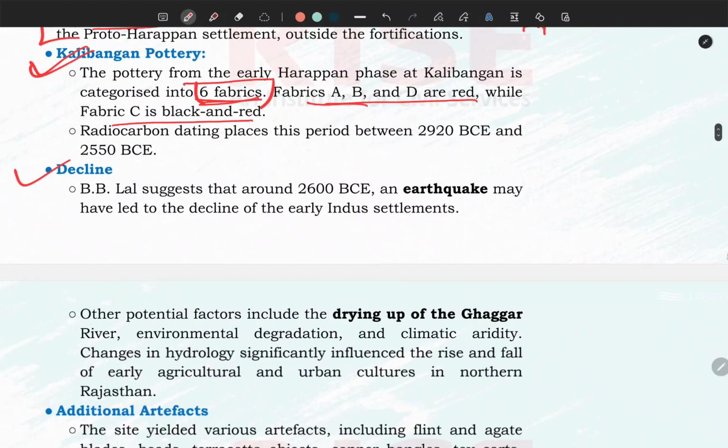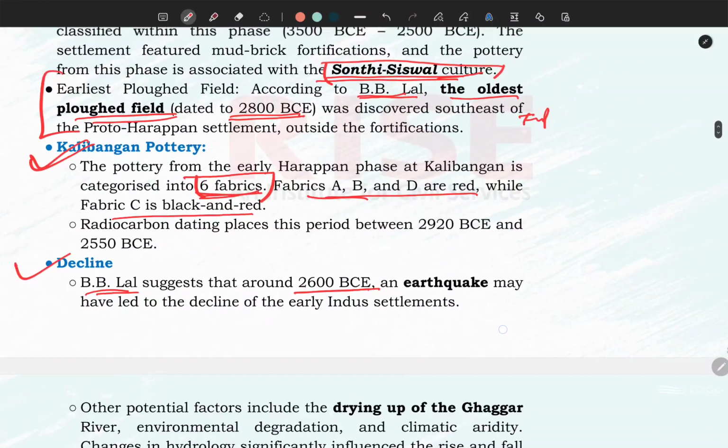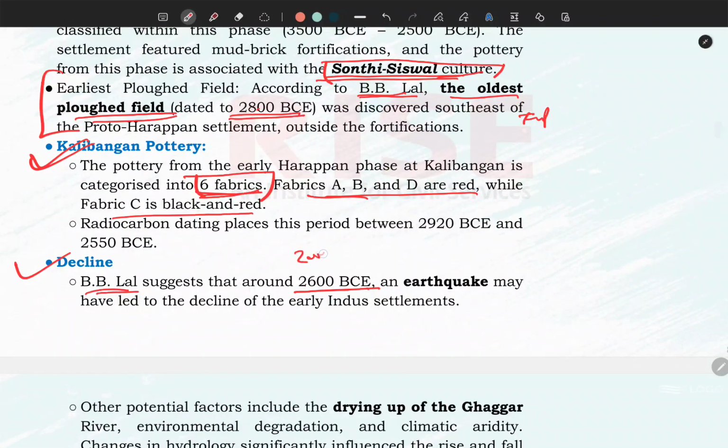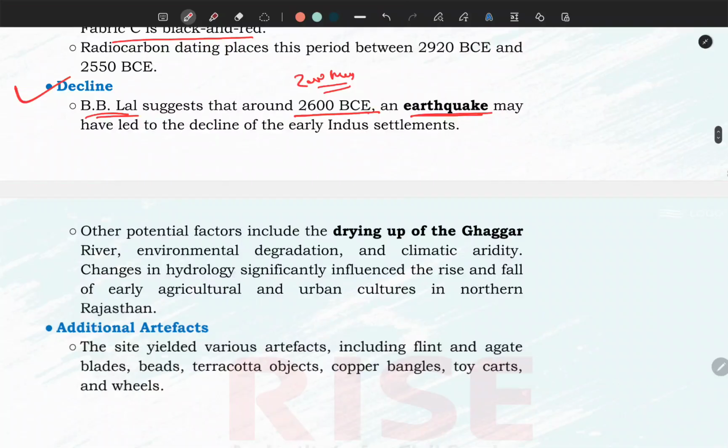Now how did it decline? There are many suggestions, many opinions. B.B. Lal suggests the then phase of civilization declined around 2600 BC. It means it flourished from 2800 to 2600, 200 years. This phase flourished and it declined or died because of an earthquake. Many historians are of the mind that it ended because of the drying up of the Ghaggar river. There are many signs that show that the Ghaggar earlier was a very huge river, and by and by it dried up, and the people living around the riverbed of that area either migrated or died.